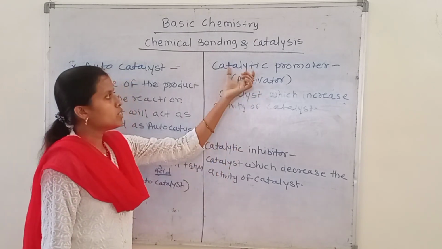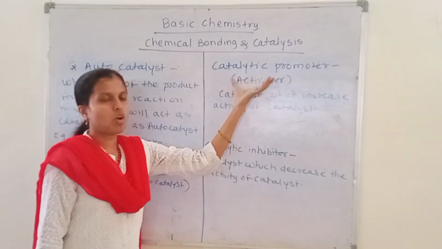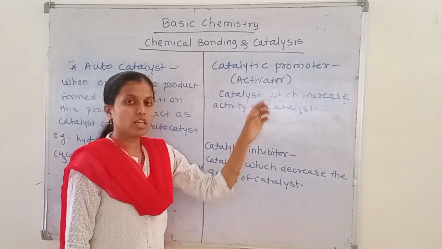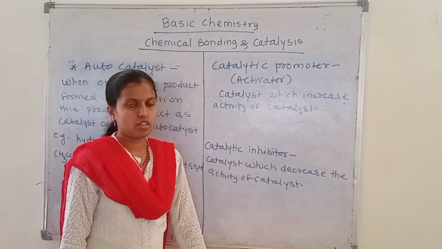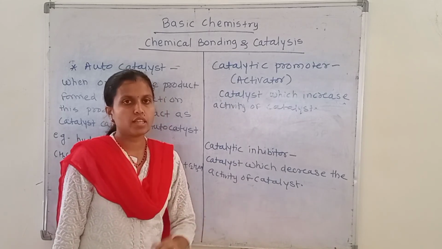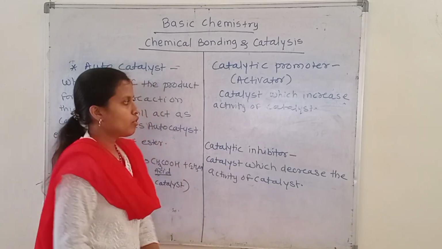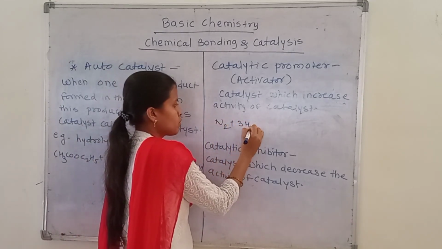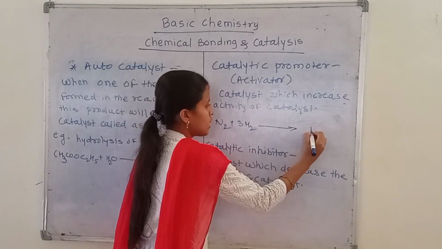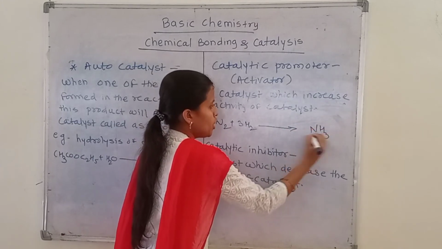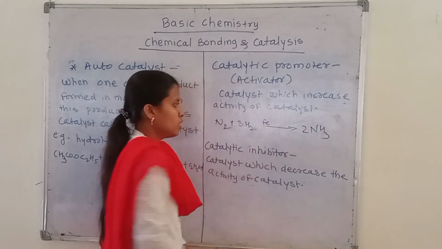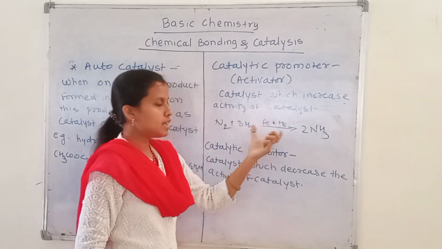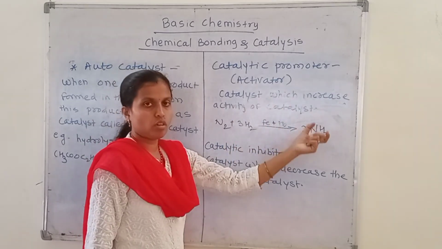The next term is catalytic promoter, also called the activator. A substance which increases the activity of a catalyst is called a catalytic promoter. For example, the formation of ammonia. In this reaction, generally the catalyst used is iron, but when iron is used in the presence of molybdenum, the reaction is carried out more vigorously.